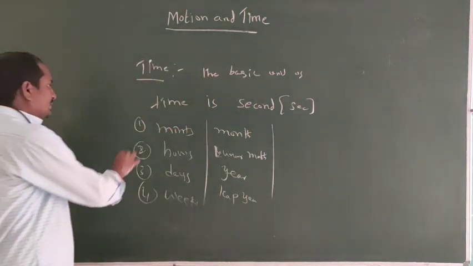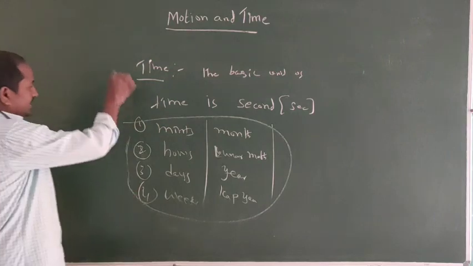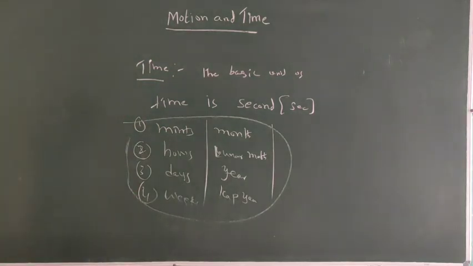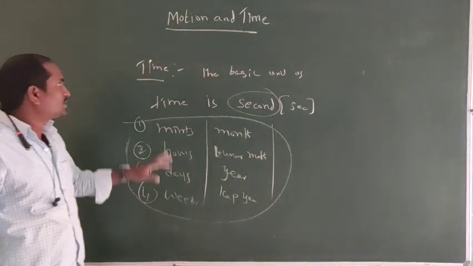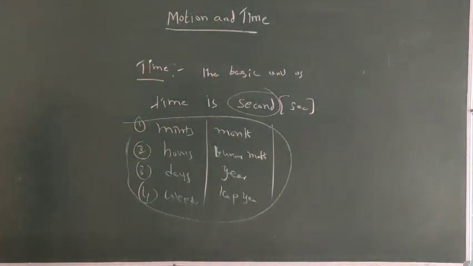These are the units to measure time, but the basic unit of time is second.